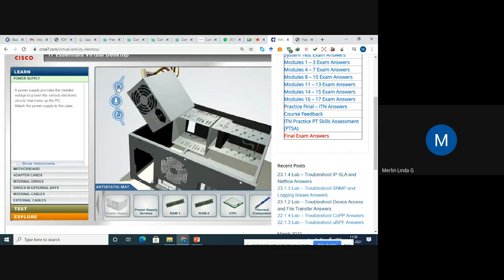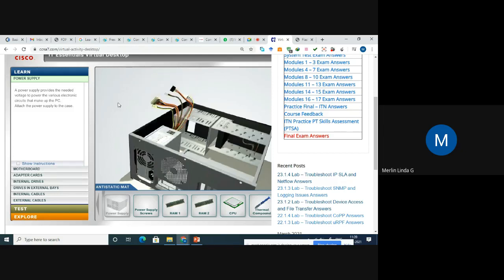So I can place it in the particular spot. If I want to adjust the power supply so that it can fit here, it's not fitting, so I am tilting it a little bit. I'm checking whether it can move a little bit. I'm going to adjust it. It's not suiting, so I'm adjusting this. It's not okay. See here, the power supply has been fitted here. Like that you can do everything.